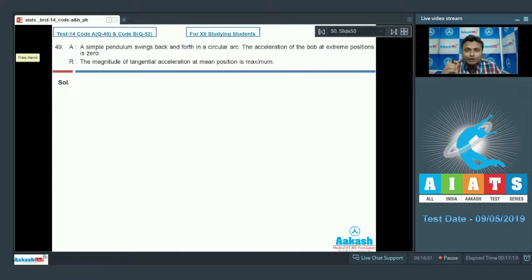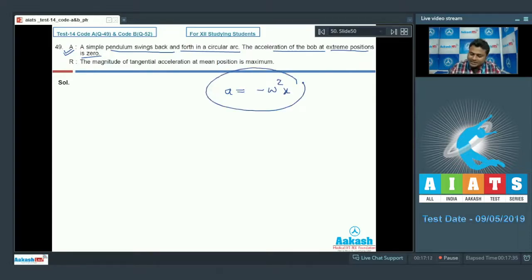So here we are having question number 49, everyone. A simple pendulum swings back and forth in circular arc. The acceleration of bob at extreme positions is 0. Okay, let's see. In the motion of pendulum, we know that acceleration is given by minus omega square into x. At extreme position, x is maximum, acceleration would be the maximum. It is not 0, so assertion goes false.